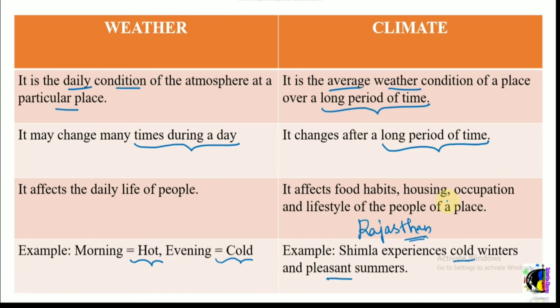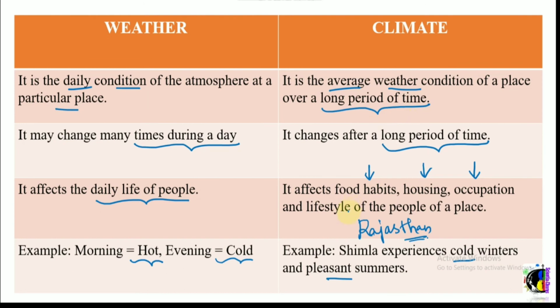But when it comes to weather, it's not like that. It changes within a particular day itself. Morning it is one way, in the evening it is completely different, and in the afternoon it can be different again. So the day-to-day condition we call weather, and the overall constant or average weather condition of a place is called climate. Weather affects the daily life of people. Climate affects the food habits, housing, occupation and lifestyle of the people of a place.